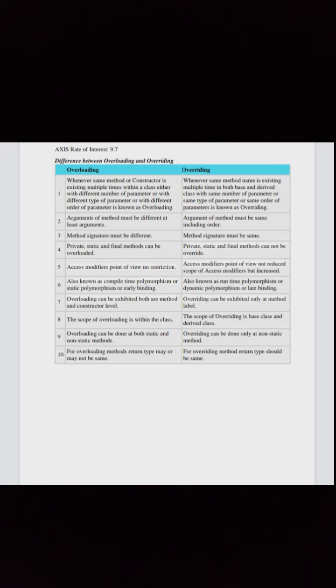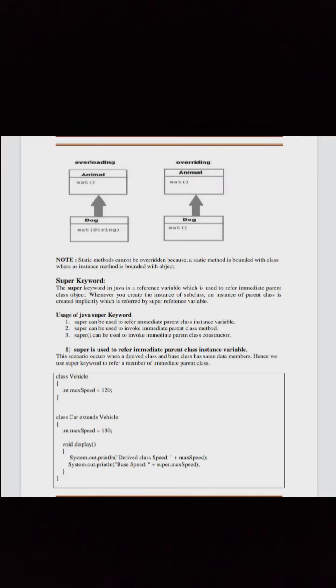Overloading can be done at both static and non-static methods. Overriding can be done only at non-static methods. For overloading methods, the return type may or may not be the same. For overriding methods, the return type should be the same. See the figure here. Note, static methods cannot be overridden because a static method is bound with a class, whereas an instance method is bound with the object.